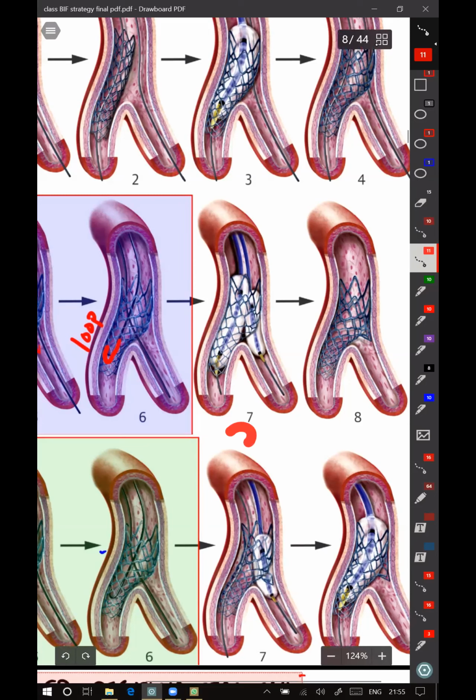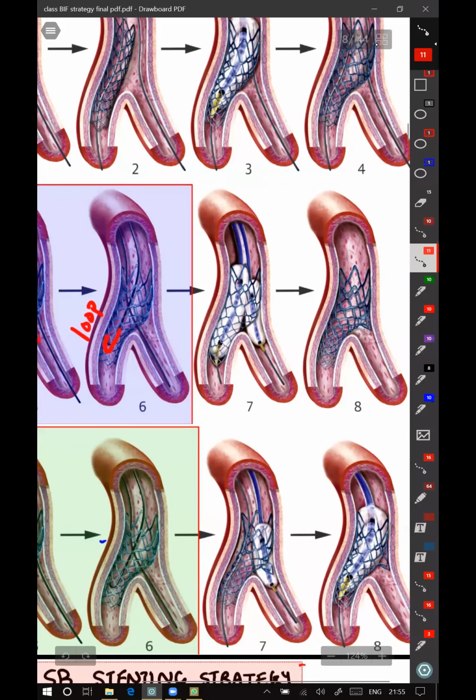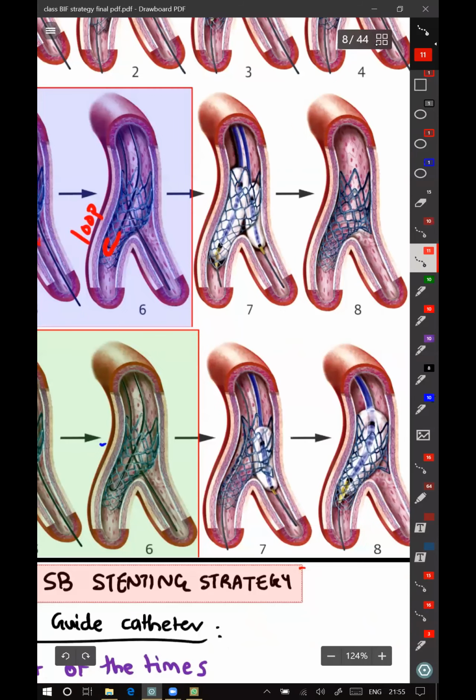That simultaneous inflation at high pressure, around 14 to 20 atmospheres, is maintained for a minimum of 30 seconds. If 30 seconds is too much, then you can do 3 inflations of 10 seconds each, keeping the same sequence as I mentioned. You inflate the side branch balloon first at low pressure, then the main branch balloon at low pressure, then both balloons simultaneously at high pressure, keep them inflated for at least 30 seconds, and then deflate them simultaneously.